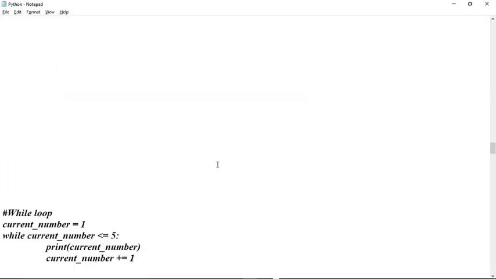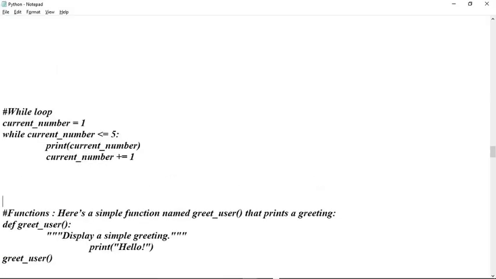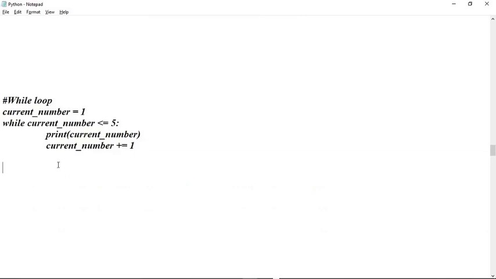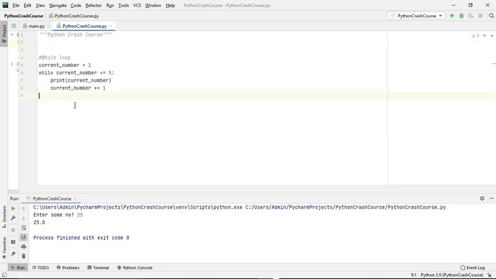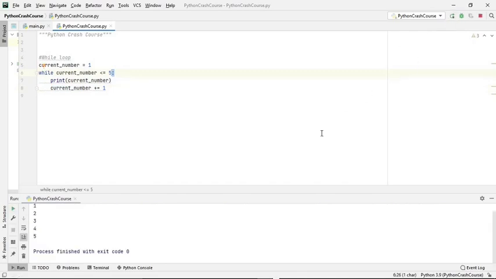So next we are going to see the while loop. We already have discussed for loop earlier. Let's take an example of a while loop. In a while loop, you have to be careful about the indentation. And in any loop we have three conditions: one is the initialization, another one is the termination, and then incrementation or decrementation. And don't forget to put the colon over here. See here 1 to 5 has been displayed. So this is the counter which is incremented every time by 1. Either you write current_number equal to current_number plus 1, or you can write it like this also.